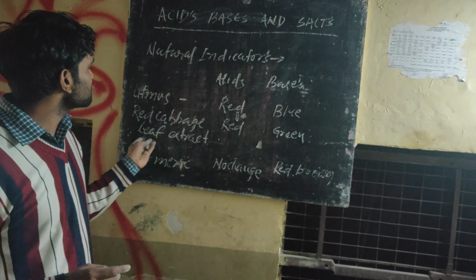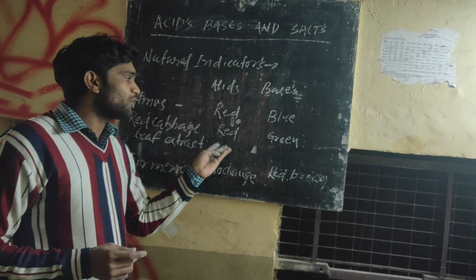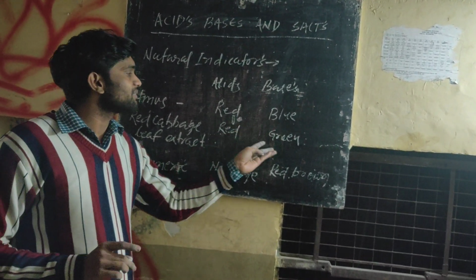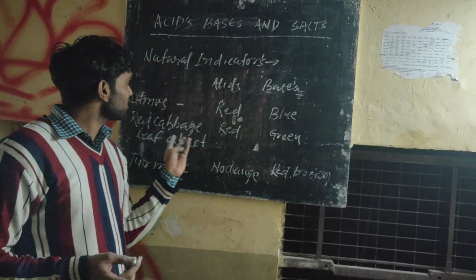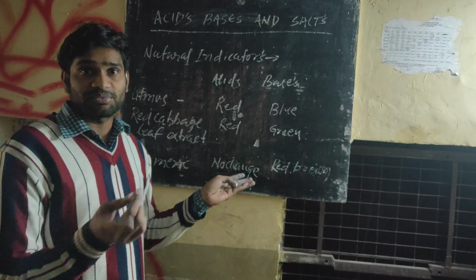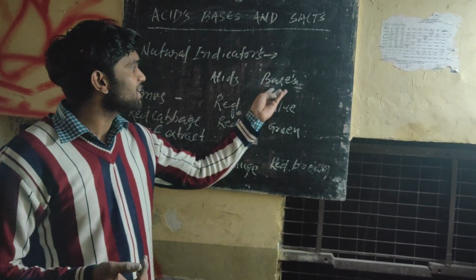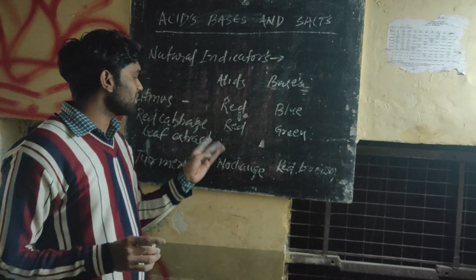For red cabbage leaf extract, for acids it will be red only, and in bases it turns green. Whenever the red cabbage leaf extract turns green, that chemical substance will be our base, and if it remains red, then it is our acid.